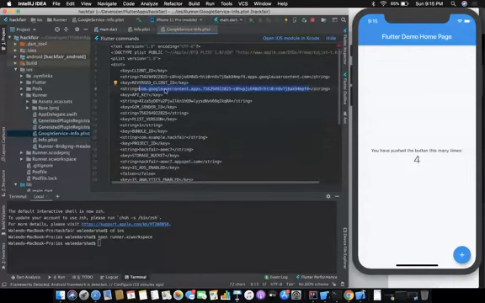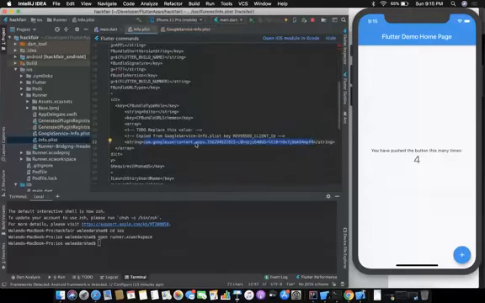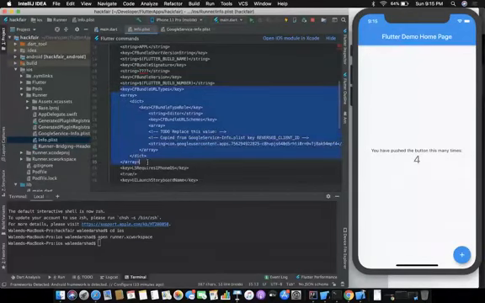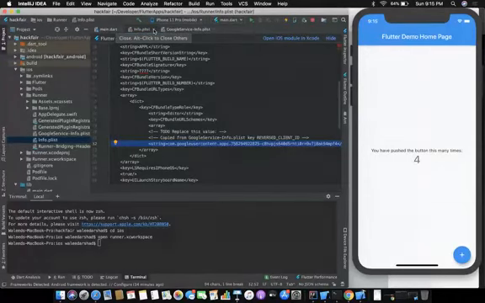So this reverse client ID from the downloaded file should be in your Info.plist file here with this complete chunk of code. This chunk of code is necessary. If you don't write it, it won't run, and you won't be able to authenticate using Firebase or do your database operations, because your app won't know that this is where it has to hit Firebase. So these are the two tricky things that you need to do in iOS. For Android, I'll tell you what to do as well if I get time.